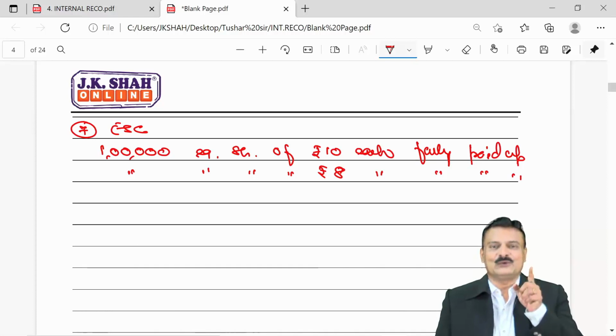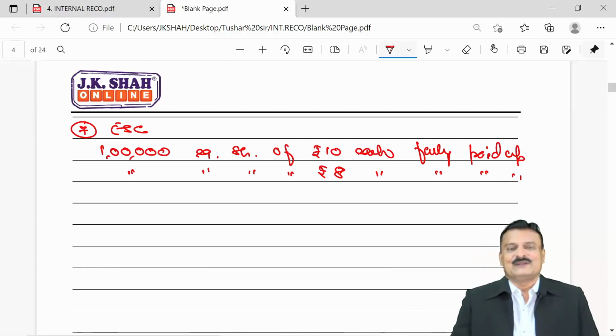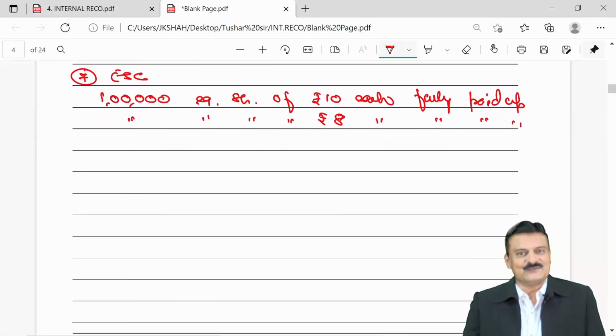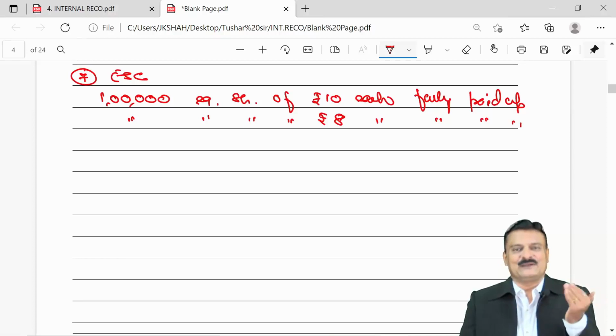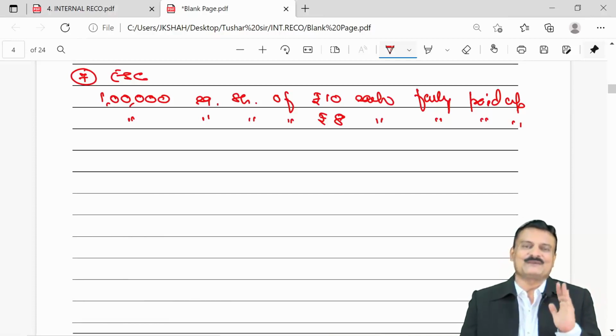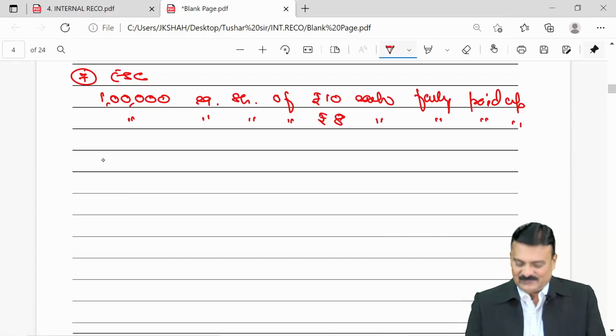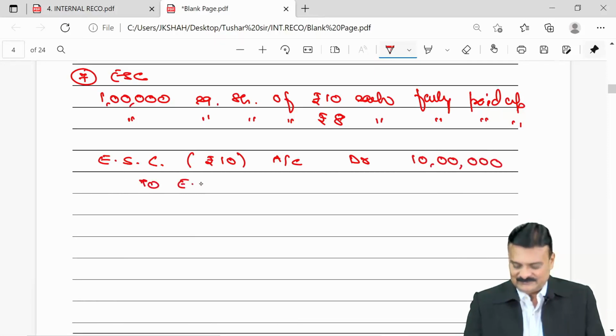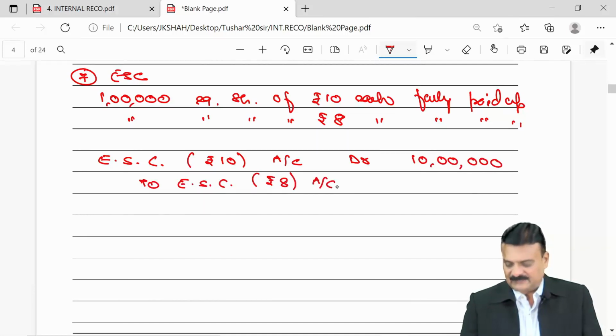For preference share capital I told you, reduction in paid up value. This is reduction in face value. Entry will be slightly different. Old capital will be debited, new capital will be credited, and the difference will be transferred to CR. So my entry here will be equity share capital account of rupees 10 debit, 1 lakh into 10, so that was 10 lakhs, to equity share capital account with the new one, 8, that will be 8 lakhs.